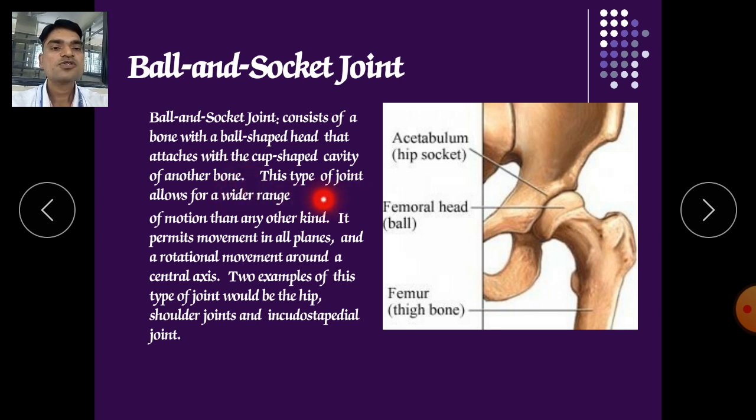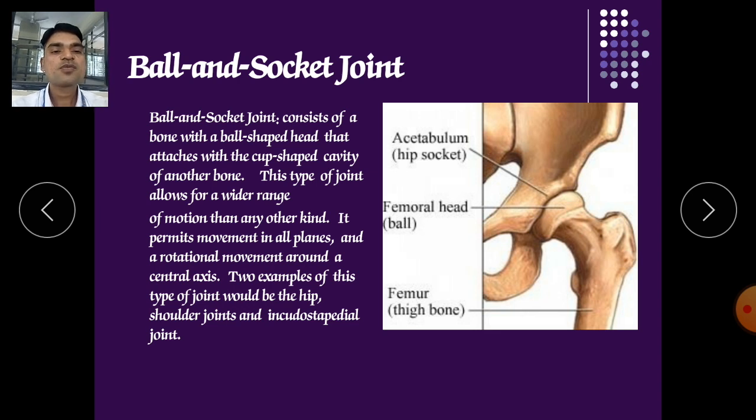This type of joint allows a wider range of motion than the other kinds. It permits movement in all planes, in all directions, right, left, upper, lower, and also rotational movement around an axis.